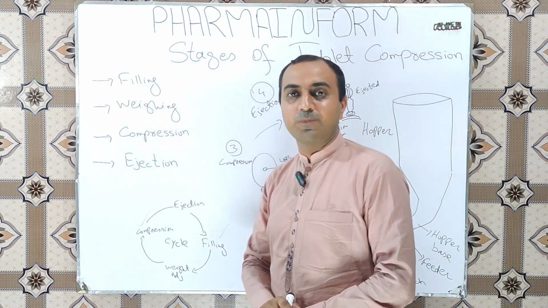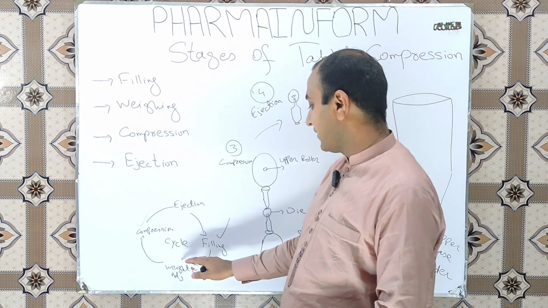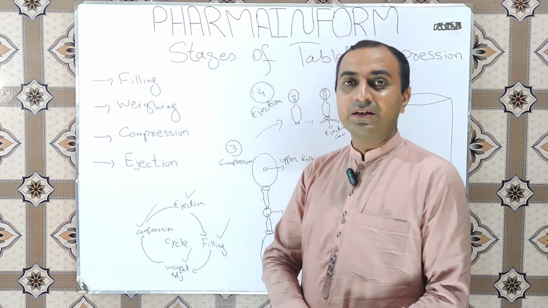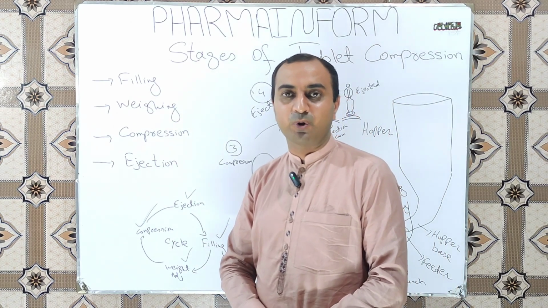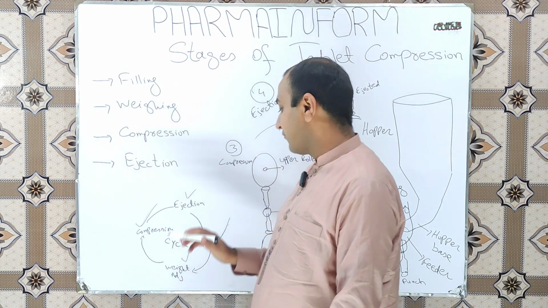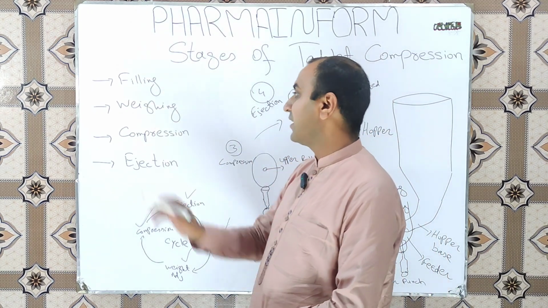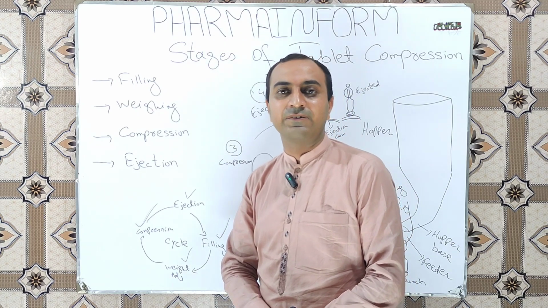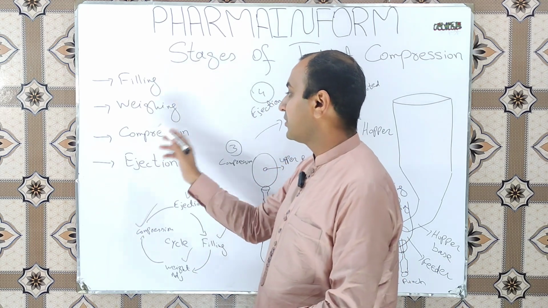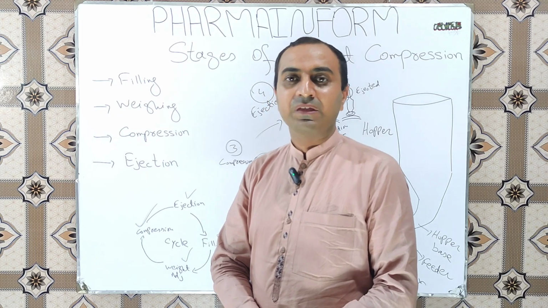To understand the cyclic process you must have a look at this diagram. First is filling, second is weight adjustment, third is compression, and fourth is ejection. The tablet compression process is completed in 4 stages and it is a cyclic process. First is filling, which is also known as feeding. Second is weight adjustment, also known as metering. Third stage is compression or compaction, and fourth stage is ejection.